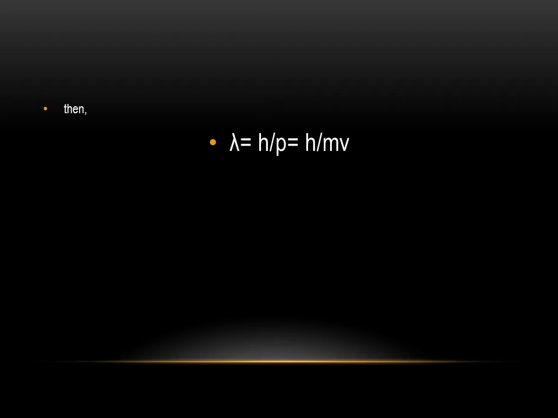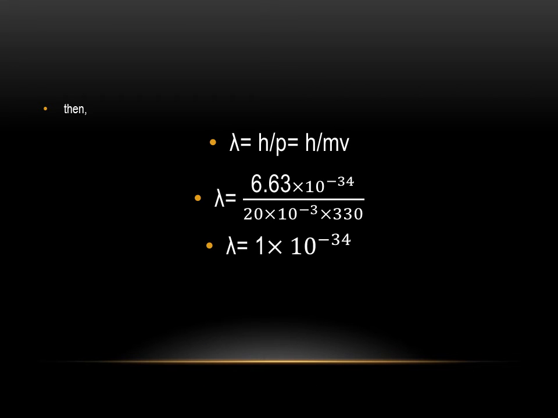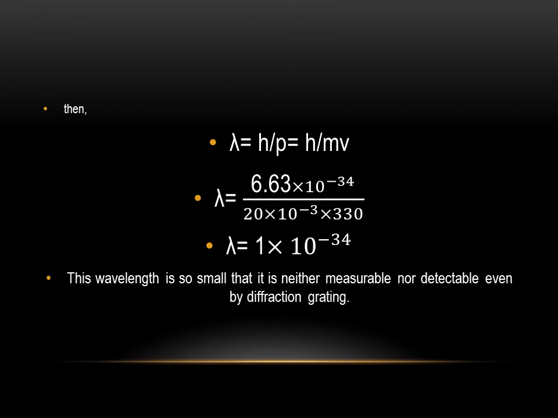Then, using the relation lambda is equal to h divided by p is equal to h divided by mv, lambda is equal to, putting all the values, 6.63 multiply 10 raised to power minus 34 divided by 20 multiply 10 raised to power minus 3 multiply 330. We get the wavelength 1 multiply 10 raised to power minus 34. This wavelength is so small that it is neither measurable nor detectable even by diffraction grating.